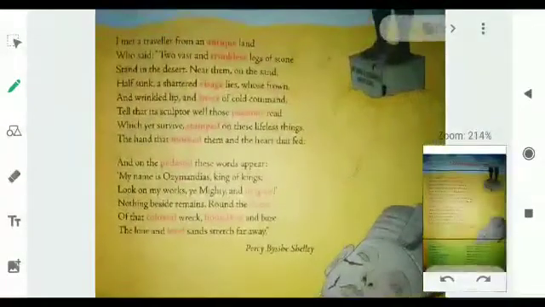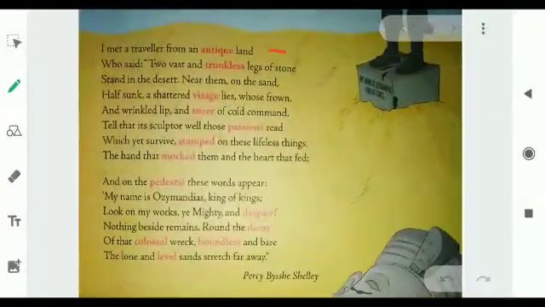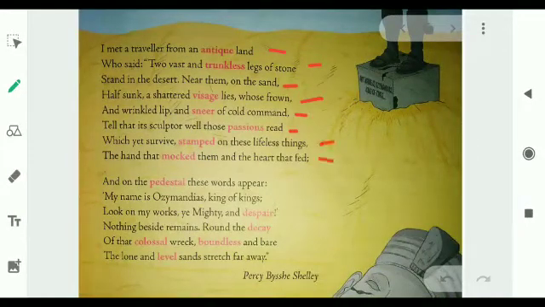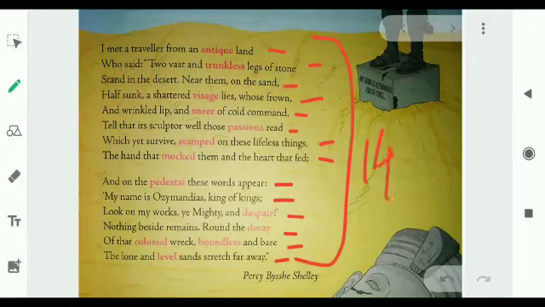And let's see. 1, 2, 3, 4, 5, 6, 7, 8, 9, 10, 11, 12, 13, and 14. So, students, in all 14 lines. A poem of 14 lines is known as a sonnet. What do we call a poem of 14 lines? A sonnet. Yes. So we'll take a few lines of the poem and understand the meaning, what the author is trying to tell us.